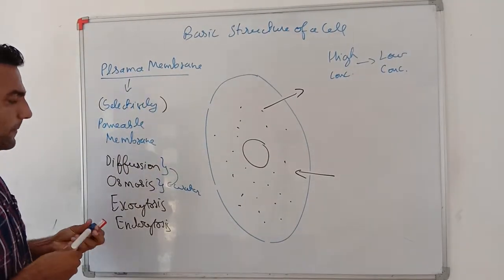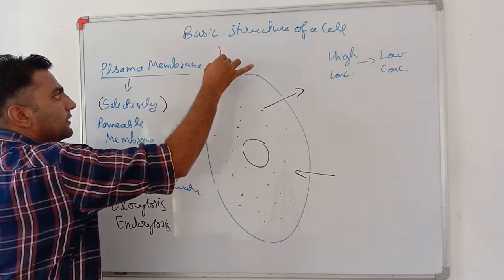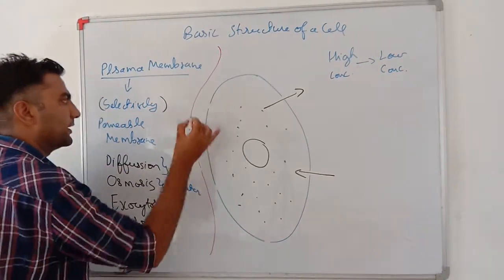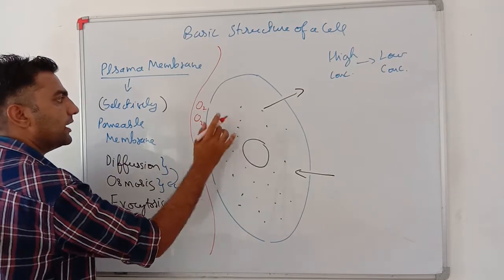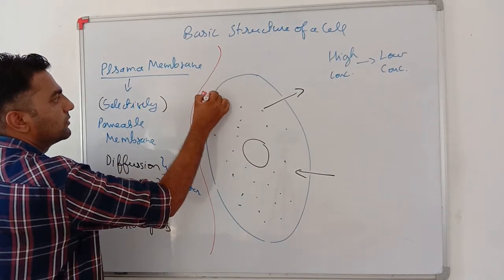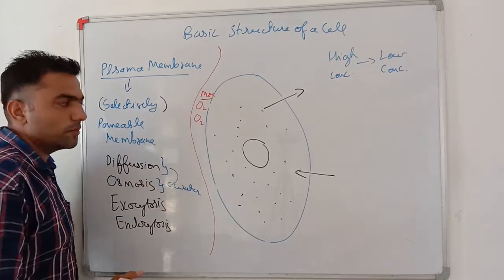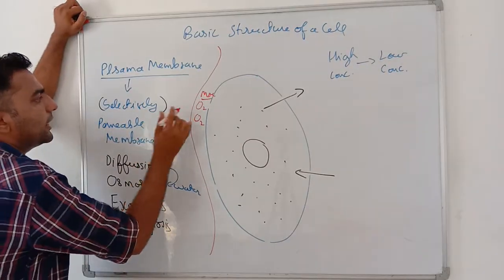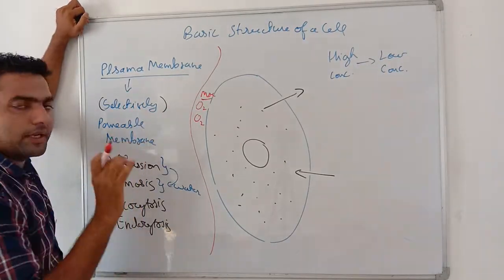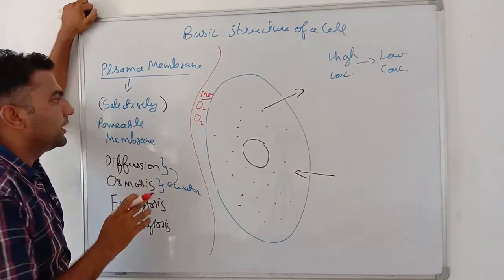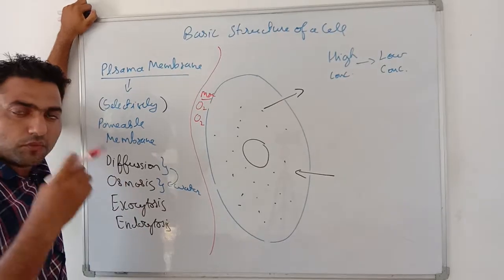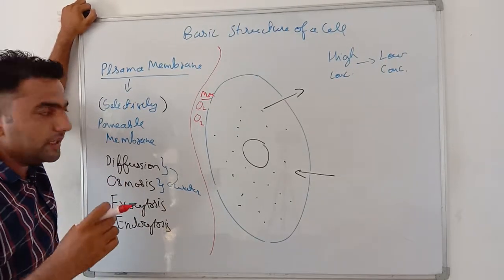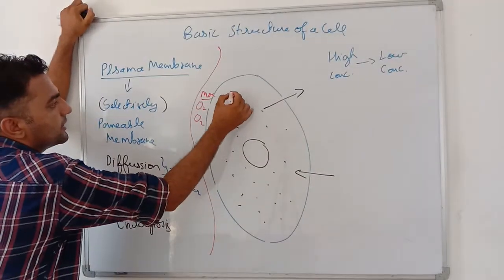See my dear students, let's say blood capillaries are there and blood has a lot of oxygen in it. Here oxygen is large in amount, the concentration is more. The semi-permeable membrane allows selected things to pass through it, such as oxygen, carbon dioxide, many salts, water, amino acids, proteins. So here the concentration is less.